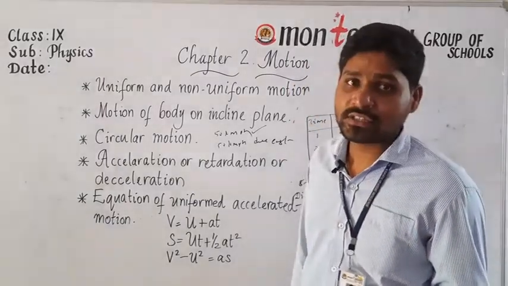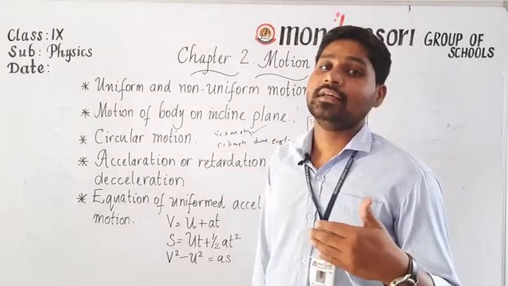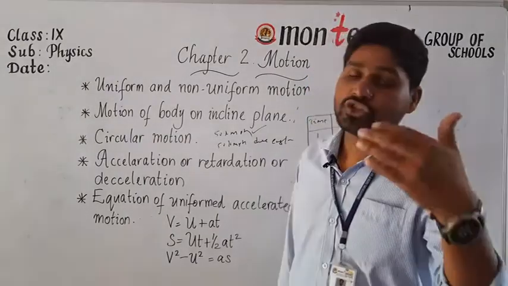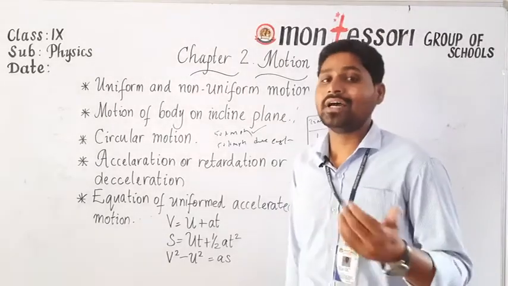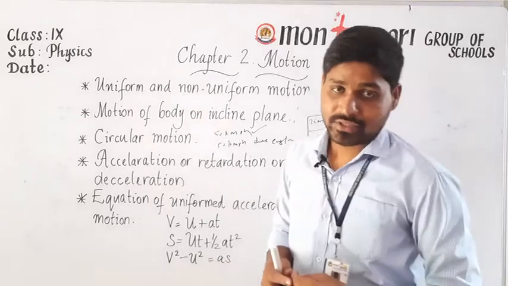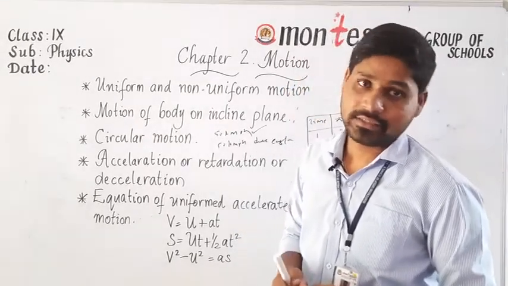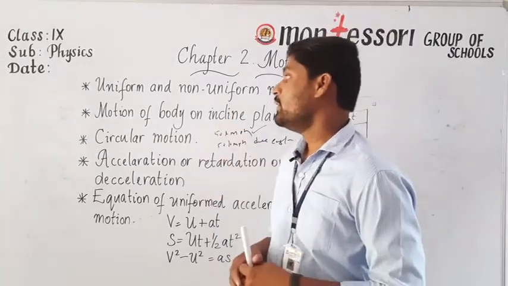Our simple definition is, if the velocity is not constant, then we can say that the motion is non-uniform motion. If you draw the graph by taking time on the x-axis and distance on the y-axis, then we may get a curve, not a straight line. Is it clear? So this is about uniform and non-uniform motion.